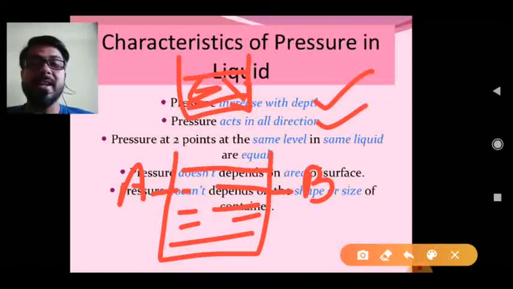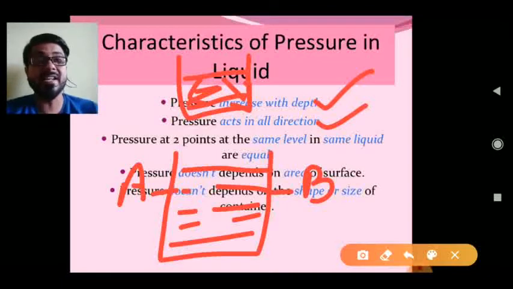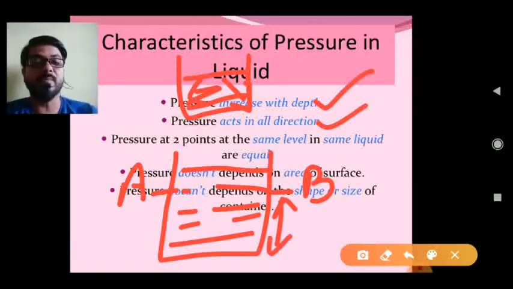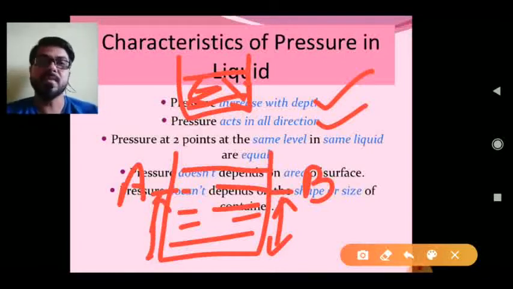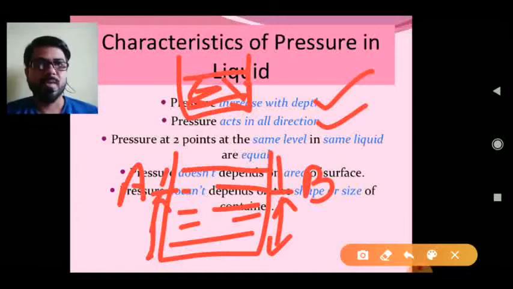Because the liquid is similar, meaning there is no change of density. Another one, the height would be similar. How is height similar? Are you seeing that the B point and A point height is similar? So the depth of the column is similar also. The depth of the water column is similar, and that's why the pressure would be equal.